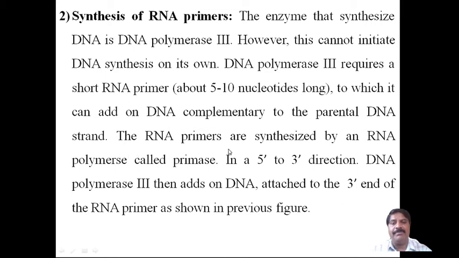The RNA primers are synthesized by an RNA polymerase called primase. In a 5 prime to 3 prime direction, DNA polymerase 3 then adds DNA attached to the 3 prime end of the RNA primers, as shown in the previous figure.